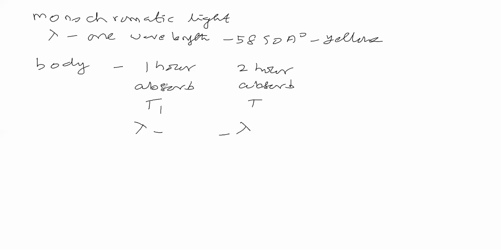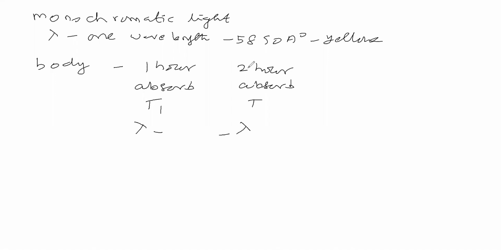Here the body is absorbing radiation. Which radiation is falling over the body? That radiation it is absorbing, isn't it? Which radiation is falling over the body here? This radiation. The body is exposed to this radiation, and this radiation has what wavelength? 5890 angstrom.